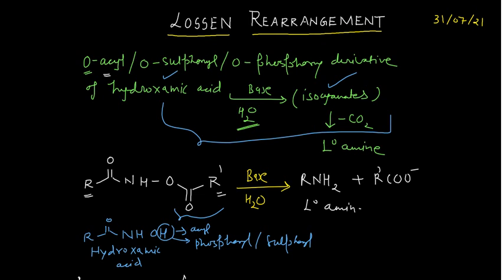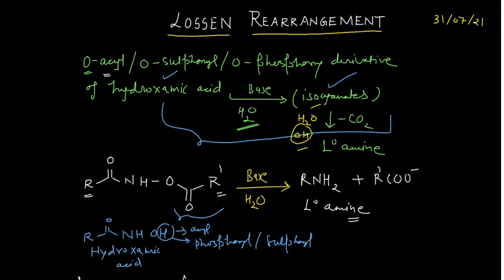As I already told you, first of all you will convert this substrate into isocyanate, but these isocyanates are not very stable actually under these conditions. So they quickly lose carbon dioxide to form the primary amine. However, before this you may have your water and alkali, lots of things. We will discuss all this in the mechanism.